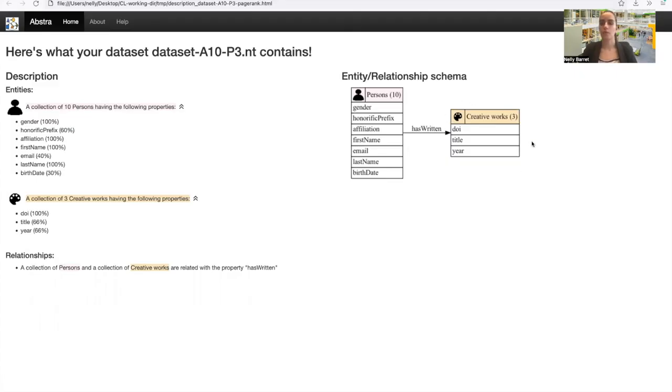The orange one corresponds to the papers, which has been classified as a creative work, a very general category for human works. And you also have the relationship linking the authors and their papers. On the left, you have the textual description showing the same information, plus some statistics about the properties of the entities.